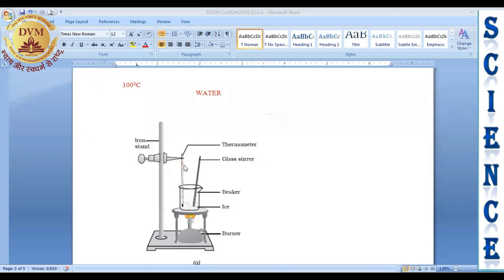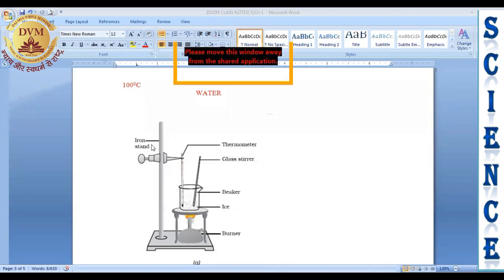Now arrange the thermometer in the beaker with the help of an iron stand. Put the beaker on the tripod stand and try to heat the ice, right? Means with the help of a burner, you have to heat the beaker very slowly.